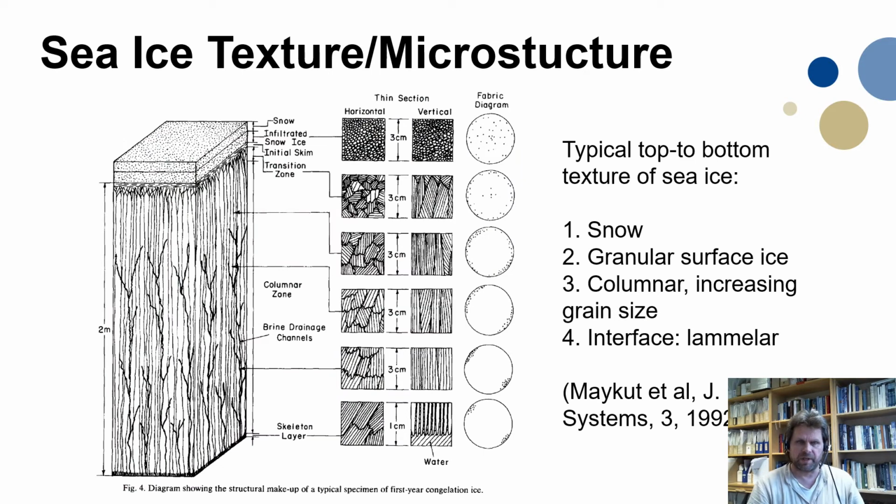Here's a vertical section of how sea ice looks. It normally starts growing at the top with a granular interface, but then becomes very soon a columnar material growing downwards. What you see here are brine channels. Sea ice includes a lot of salt in the beginning, but much of this salt also drains off.